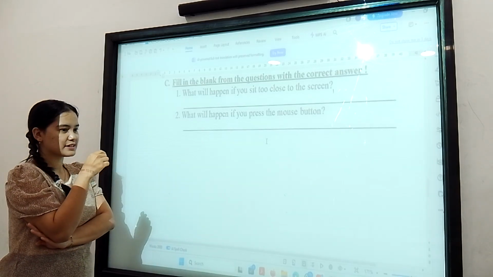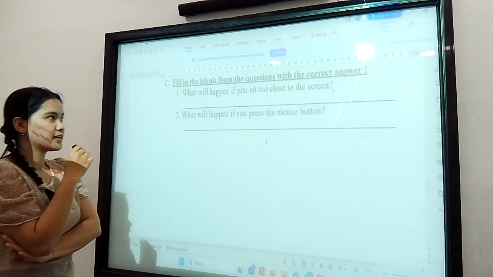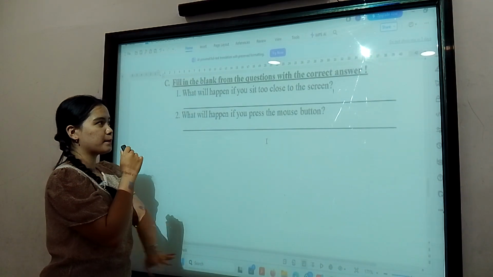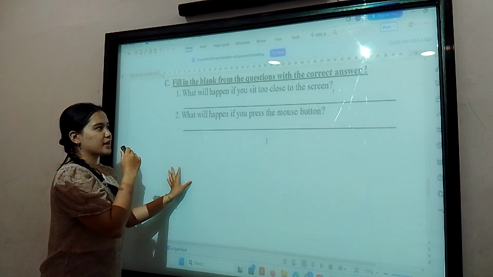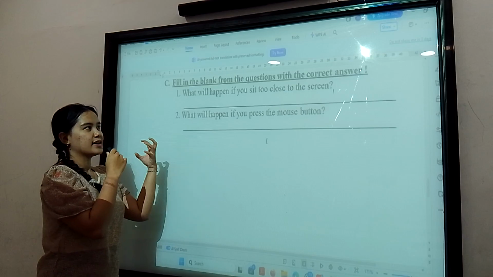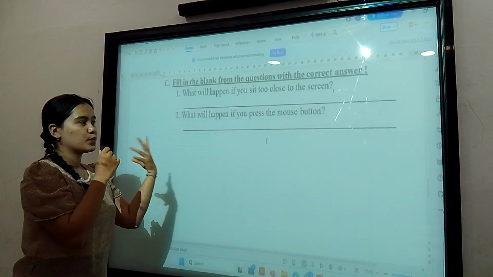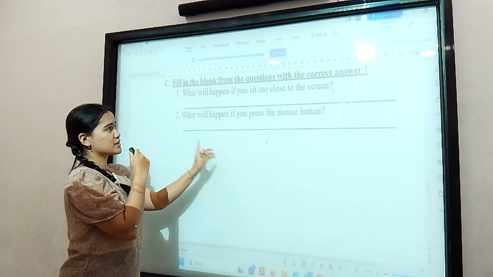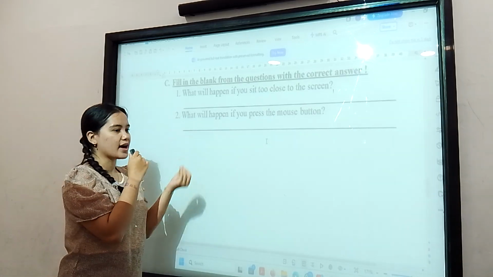For question number one, has the book explained about this, how close we are to the screen? From the book, later we will study the part of the computer that is the screen. What is the screen? The screen is the part of the computer where we can see all the items, and the icons will appear on the screen. If we look at the screen we cannot sit too close, because that can harm our eyes.